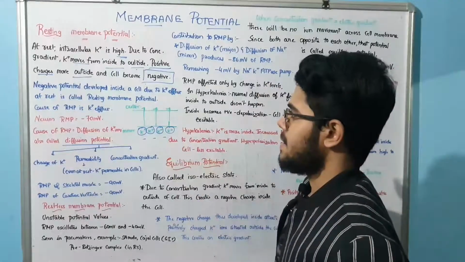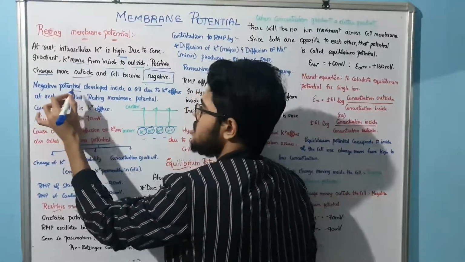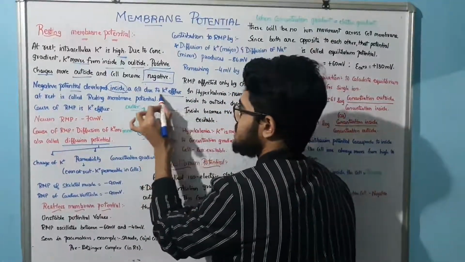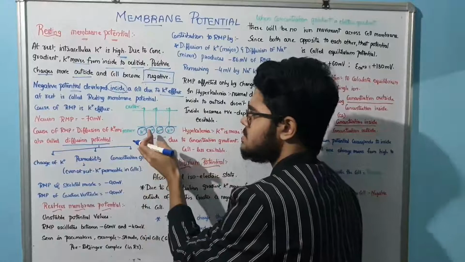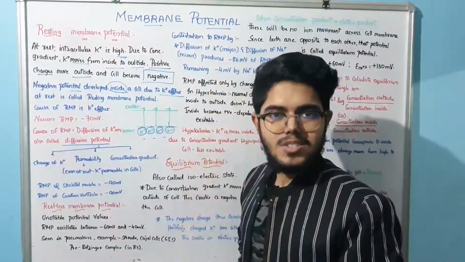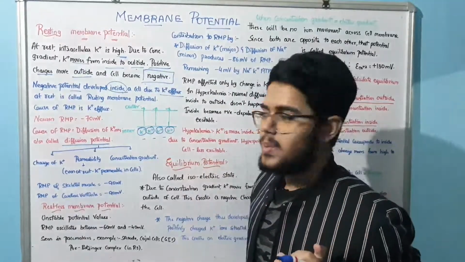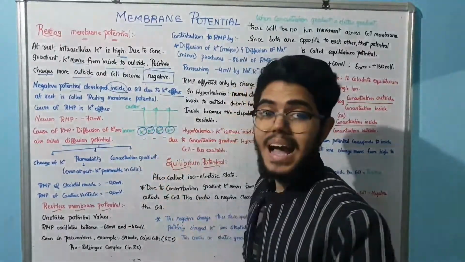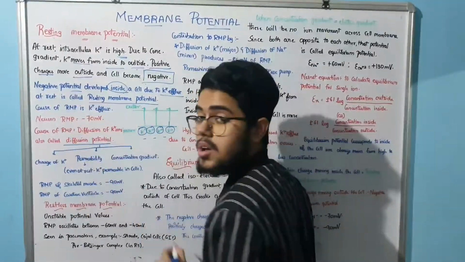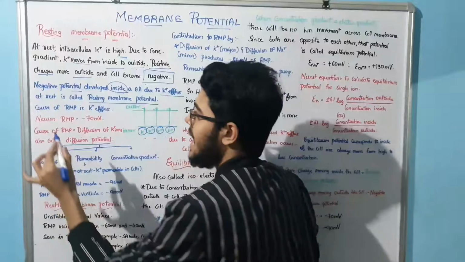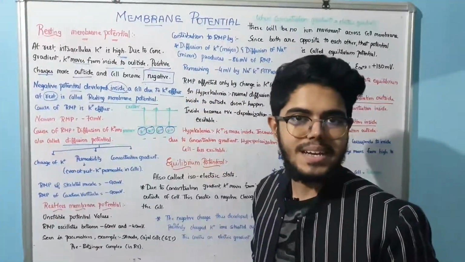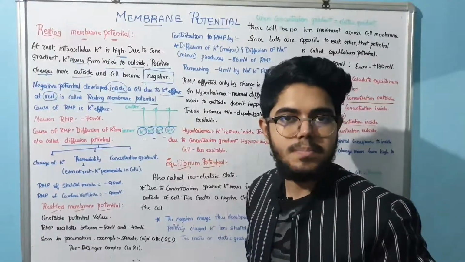Understand? Now what is happening, sir? So this negative potential developed inside the cell. Why? Because of potassium efflux. Yes or no? So potassium is moving outside, the positive charges are moving outside, so inside it will be negative, right? So it is potassium efflux, and that is called the resting membrane potential, which you will see in a condition at rest. Very simple, right? You got this idea. I am just repeating in very simple words.